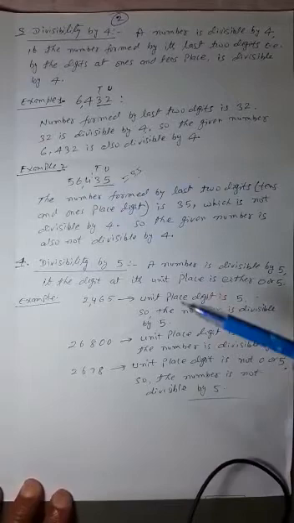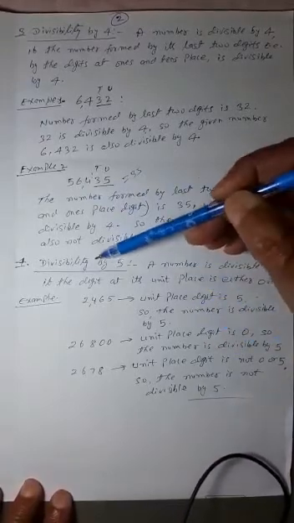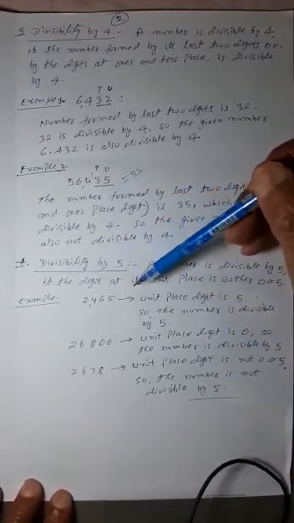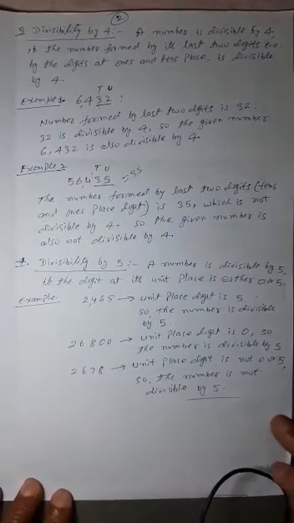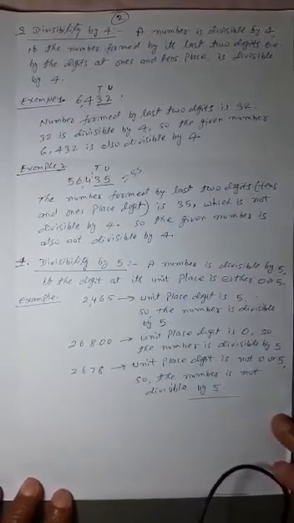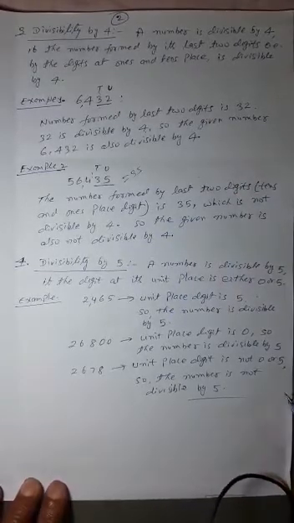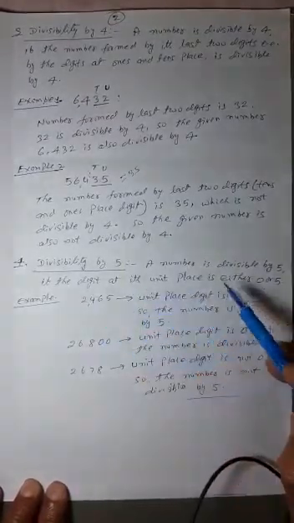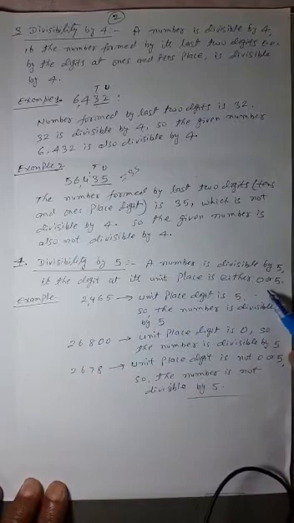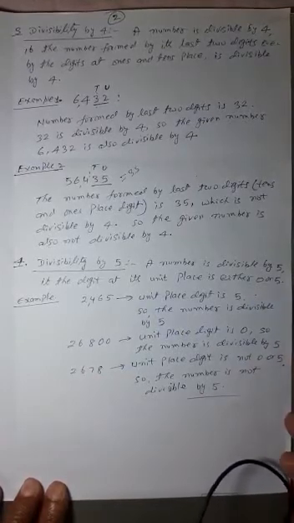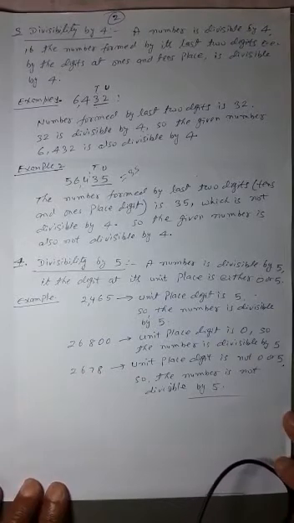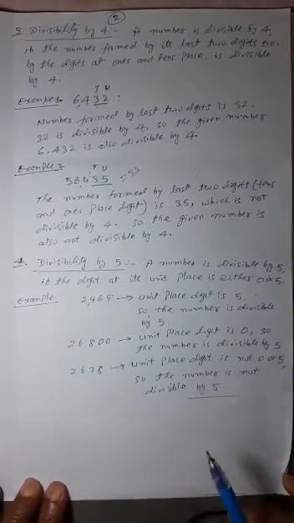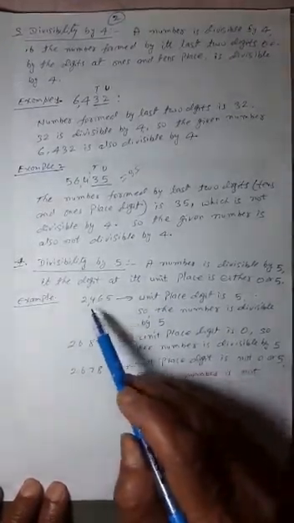Now we shall read divisibility by 5. Without actual division, again, how can we say whether this number is divisible by 5 or not? A number is divisible by 5 if the digit at its unit place is either 0 or 5. By seeing the unit place digit, very easily we can say whether this number is divisible by 5 or not. This is the first example,